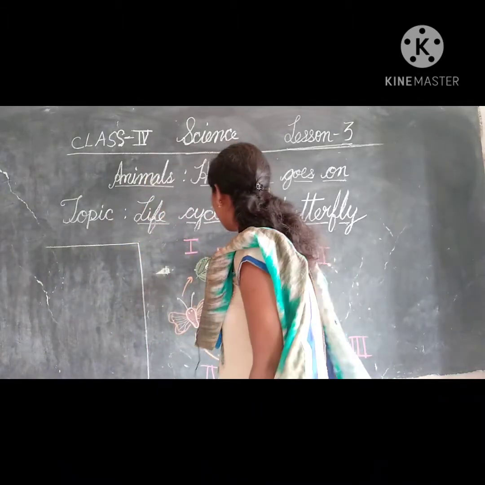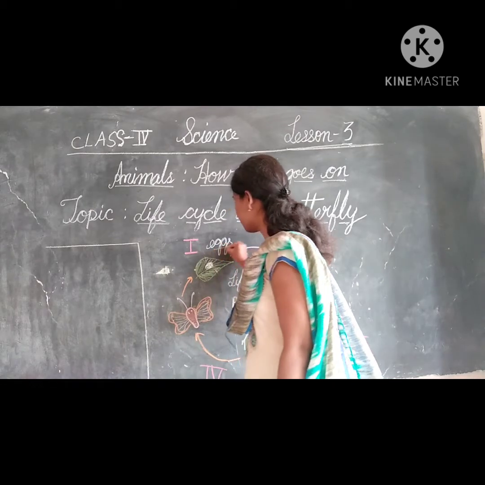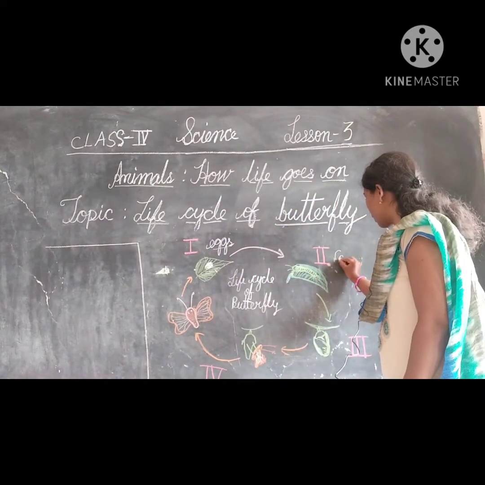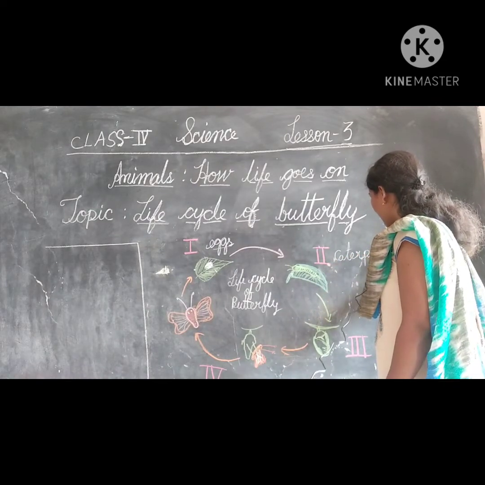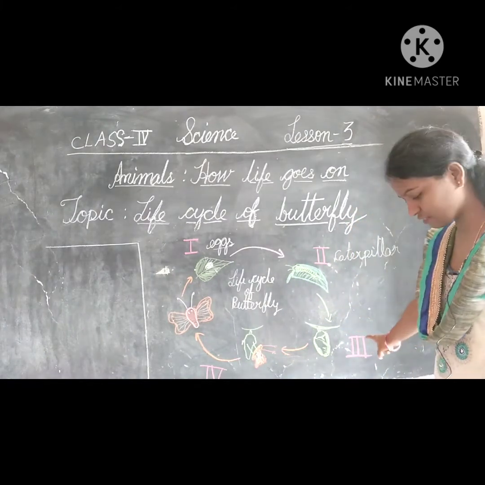Here the first stage is what, children? Eggs. Next, the eggs are converting into what, children? Caterpillar. So, what is the spelling of caterpillar? C-A-T-T-E-R-P-I-L-L-A-R. Caterpillar. Okay, next one is pupa.